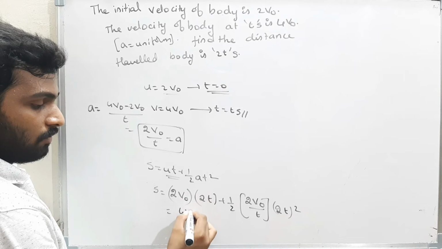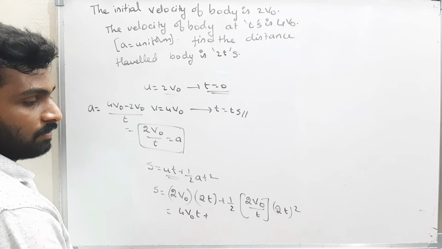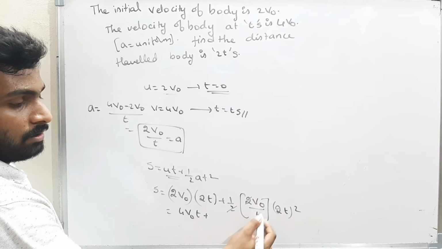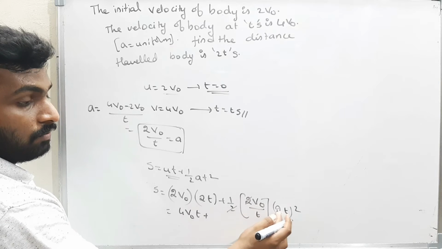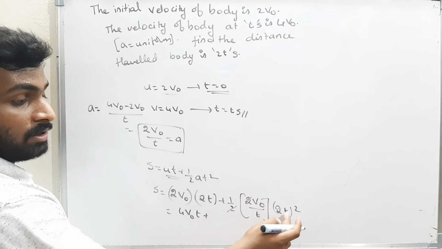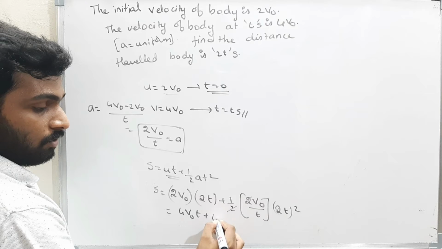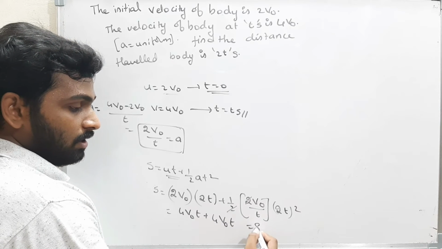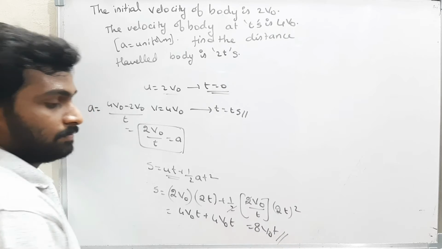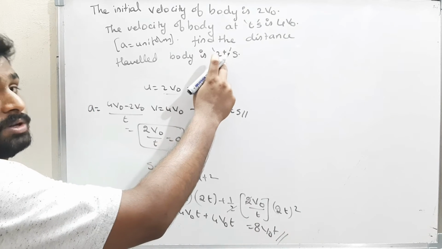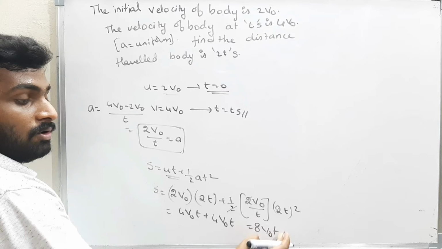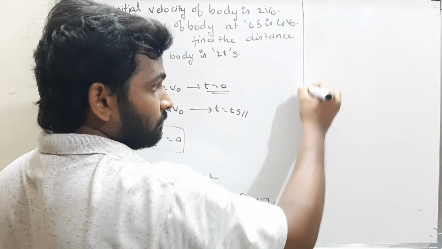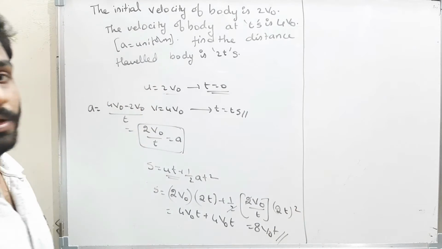2 into 2 is 4v0 into t plus 2 cancelled off, and v0 by t into 4t square. And from here t and here t cancelled off. What is the answer? 4v0 t. Therefore, what is the answer? 8v0 t is the answer. The distance traveled by the body in 2t seconds is nothing but 8v0 t. Okay, now see the next question.